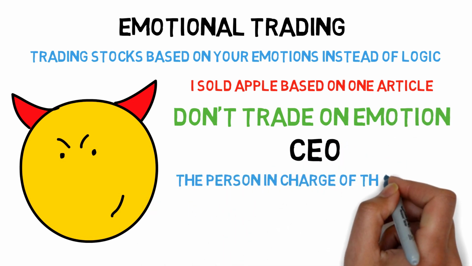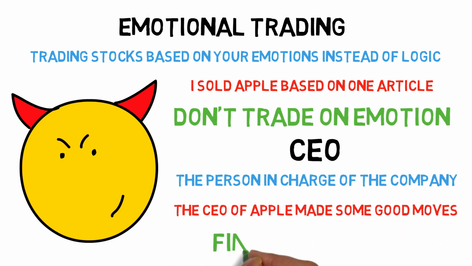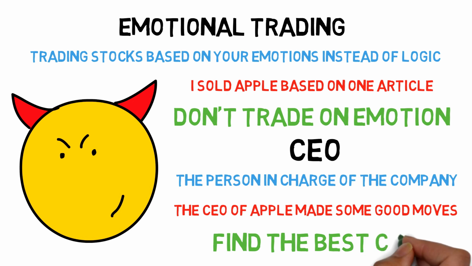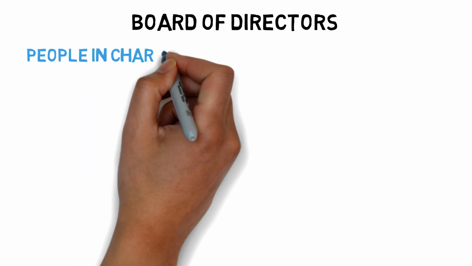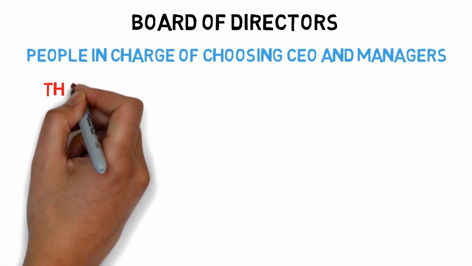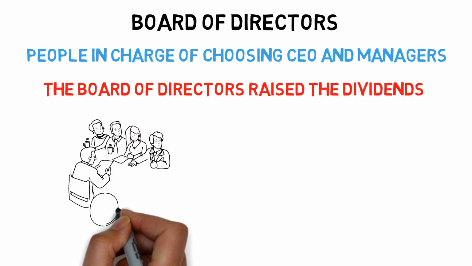CEO, Chief Executive Officer, the person in charge of the company. These guys run the company and make the biggest decisions. You want a good CEO because they will run the company well and increase the stock price. Board of Directors, the people in charge of choosing who the CEO and other managers are. They control a lot of the company's stocks, such as dividends and share repurchases.